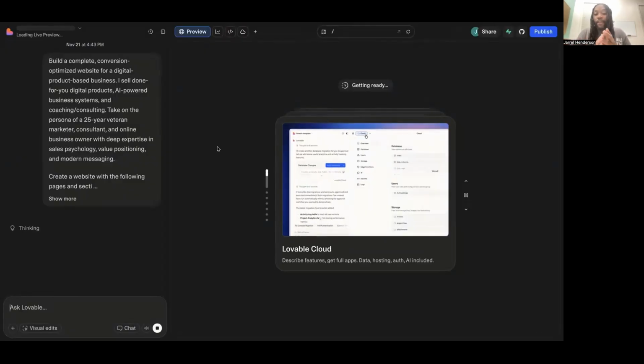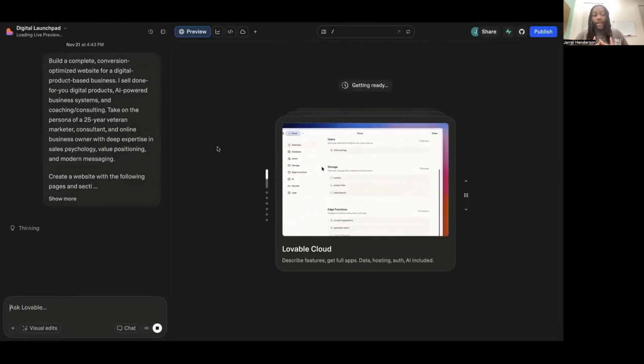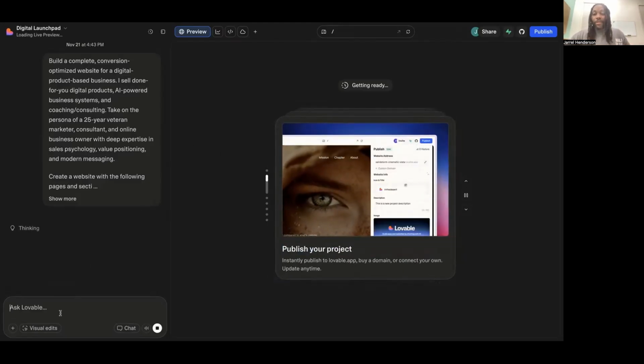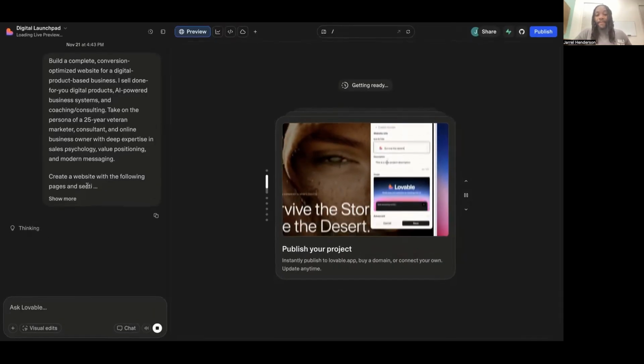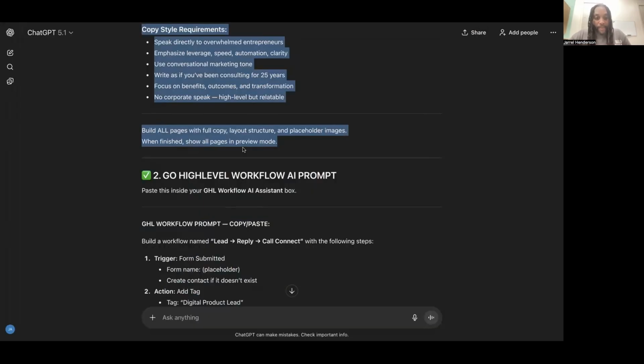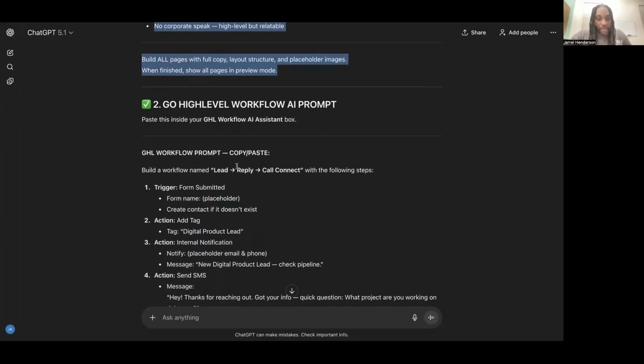Lovable is going to work. So Lovable is a vibe coding platform, not an affiliate of this platform as well. It is a vibe coding platform that allows you to build out websites and mobile apps and different things like that. And vibe coding is essentially where you're just on the left side, you in plain English tell it what you want it to do, as we just did, and then on the other side it builds it out for you. Now let's go back to ChatGPT, and then for Go High Level.